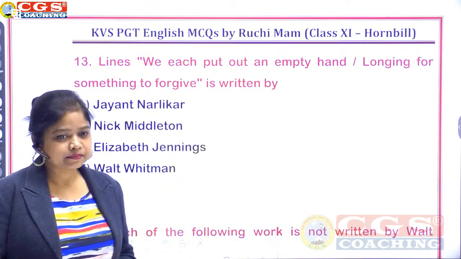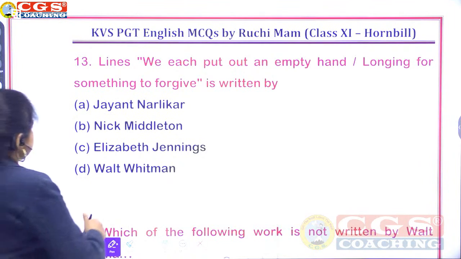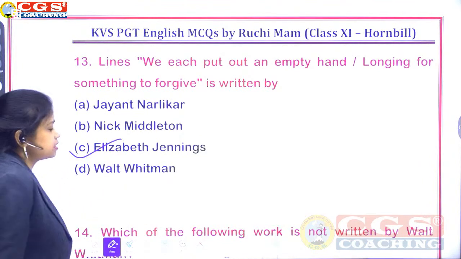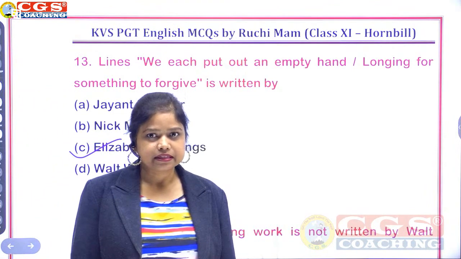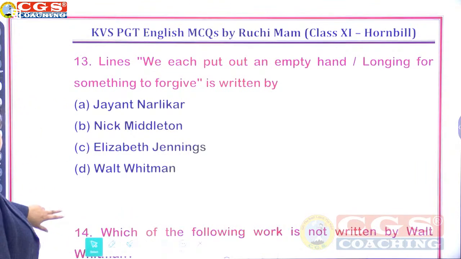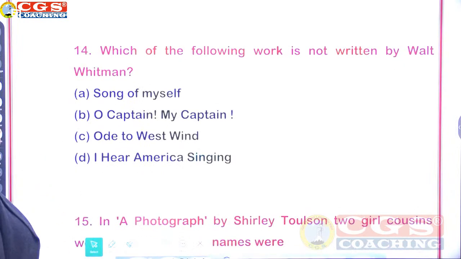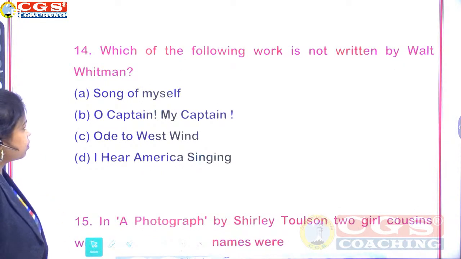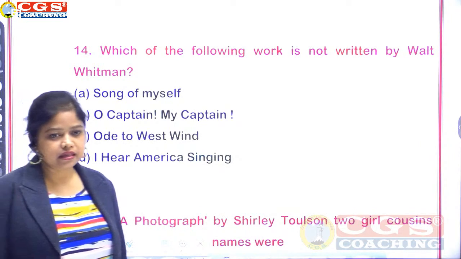For 13, Elizabeth Jennings, option number C. Elizabeth Jennings. Okay, let's move ahead. Next one, question number 14. Which of the following works is not written by Walt Whitman? Song of Myself, O Captain, My Captain, Ode to West Wind, I Hear America Singing.